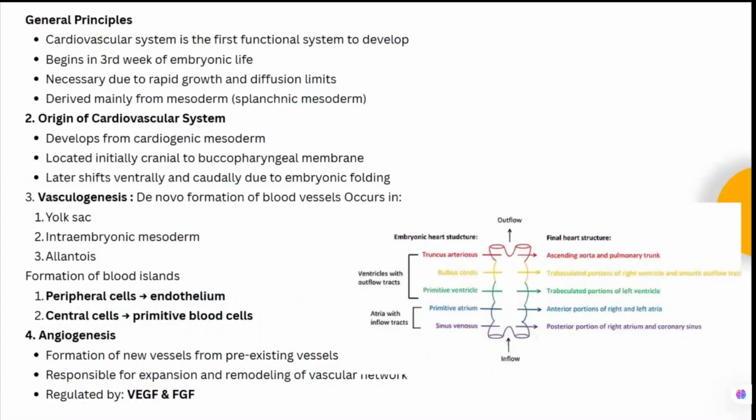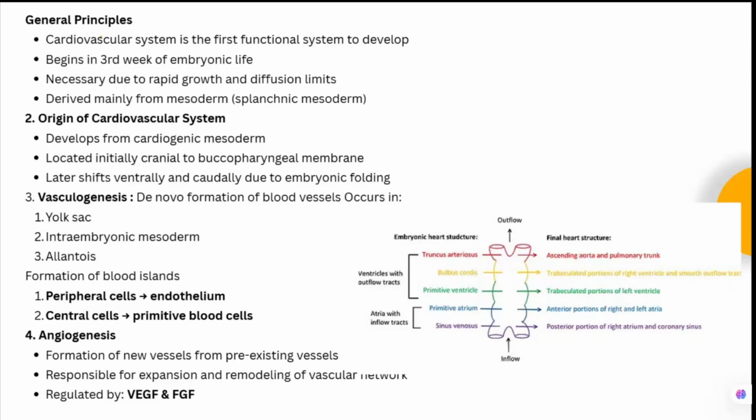The cardiovascular system is the first functional system to develop. It begins in the third week of embryonic life. It is necessary due to the rapid growth and diffusion limits. It is derived mainly from the mesoderm. So it is the splanchnic mesoderm which is responsible for the development of the cardiovascular system. The origin of the cardiovascular system is the cardiogenic mesoderm.